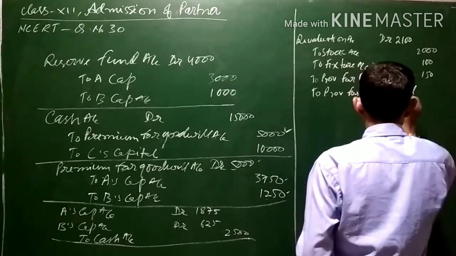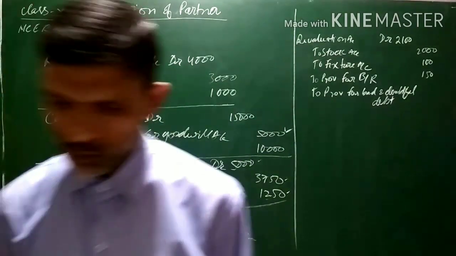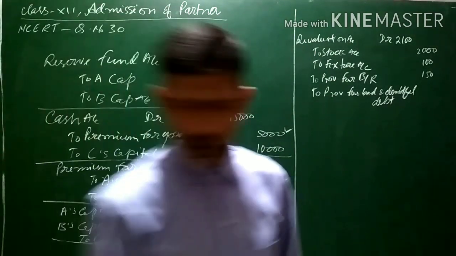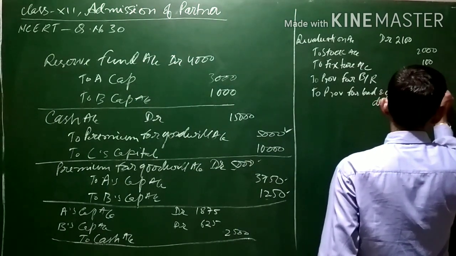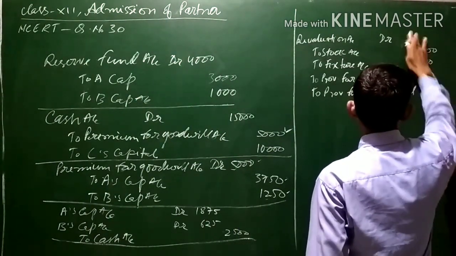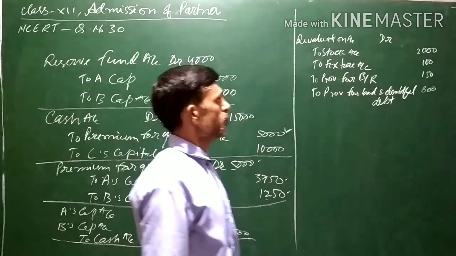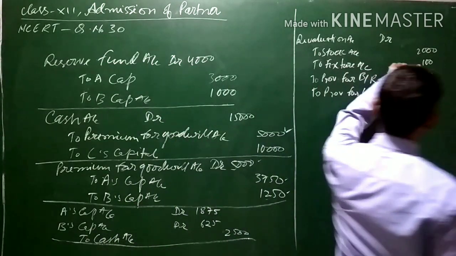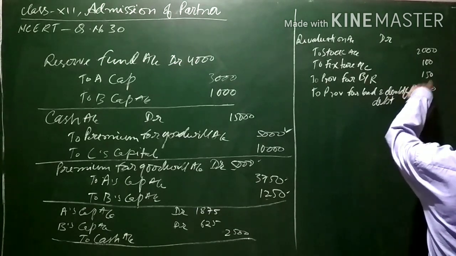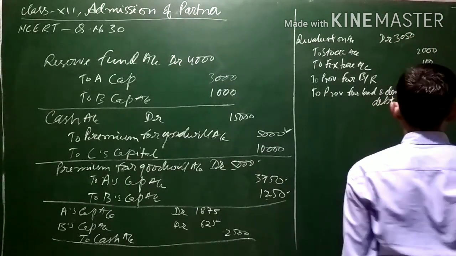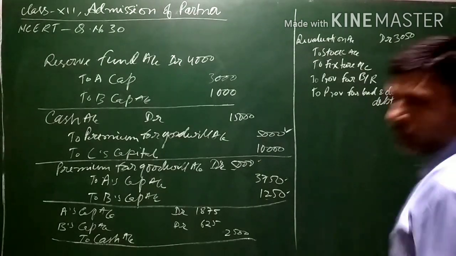That is also 5%. Total debtors is 16,000, 5% will be 800. So the total loss on account of this revaluation will be 3,050.